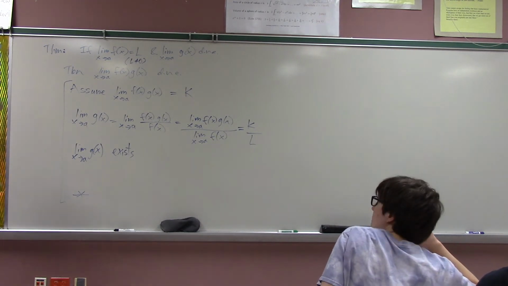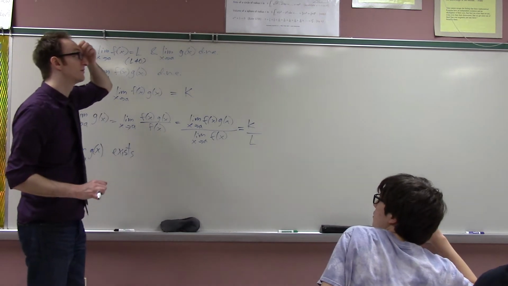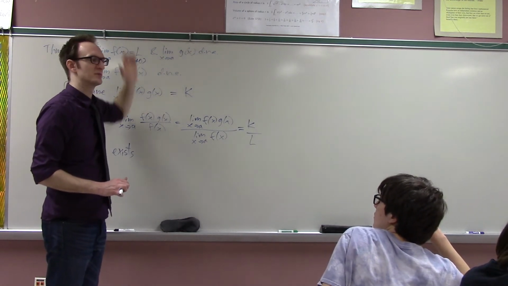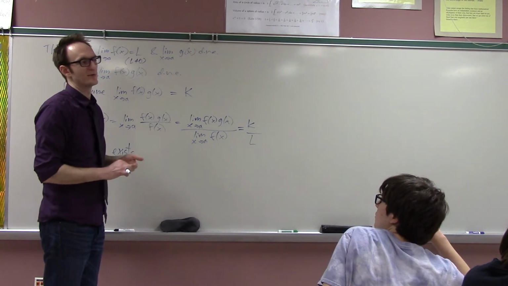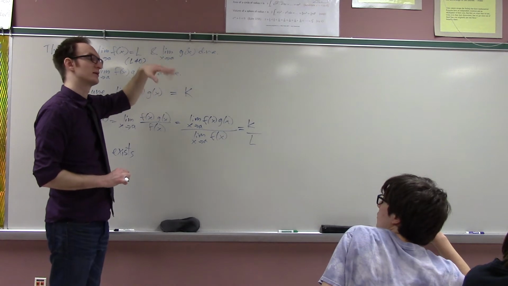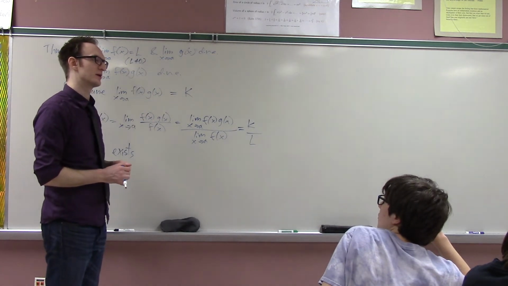Yeah, but that assumes that particular kind of does-not-exist thing, right? That assumes that g has a jump discontinuity. It could be infinity, or oscillating, or all kinds of weird things going on.